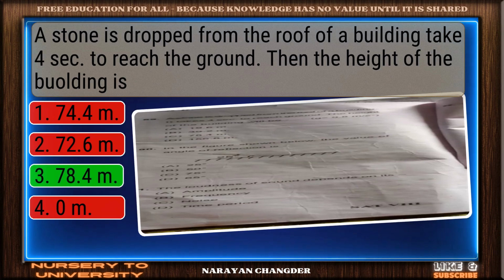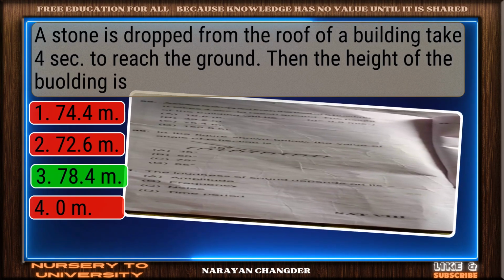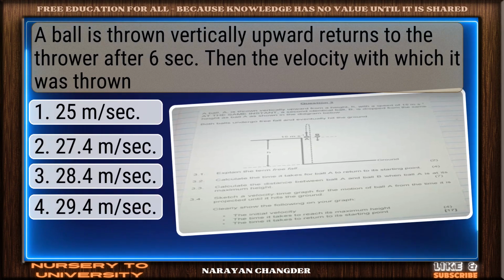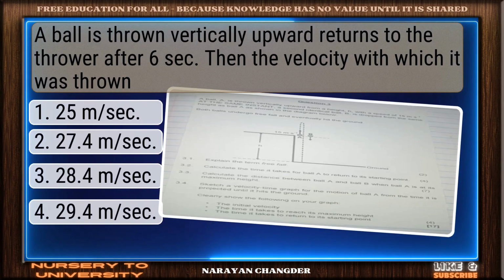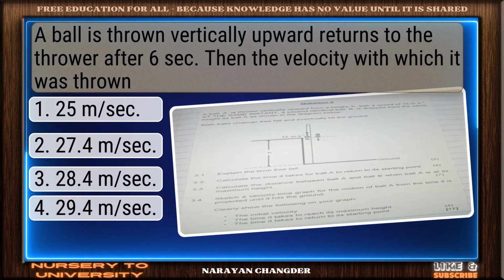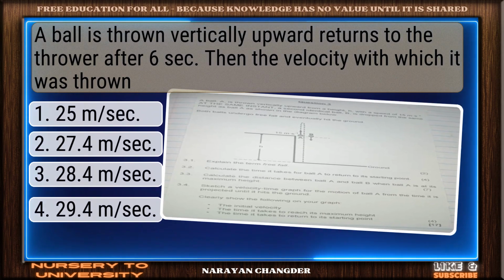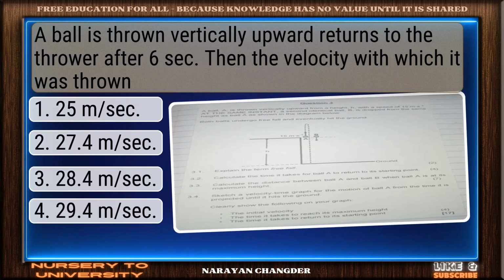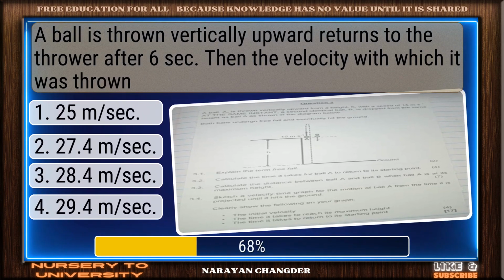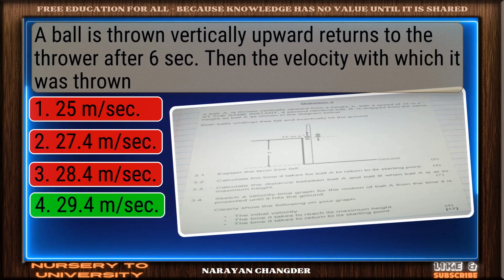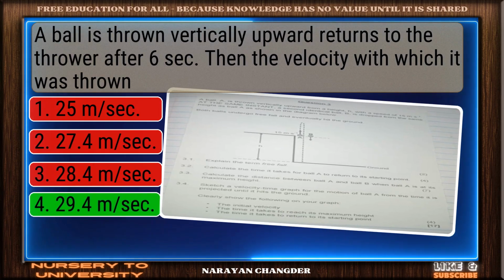Nicely done. 784 m is a solid answer. Question number 27. A ball is thrown vertically upward and returns to the thrower after 6 sec. Then the velocity with which it was thrown. Good thinking. 29.4 m/s is the right answer.